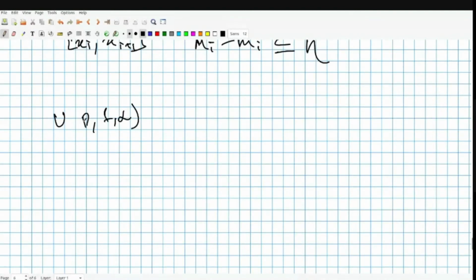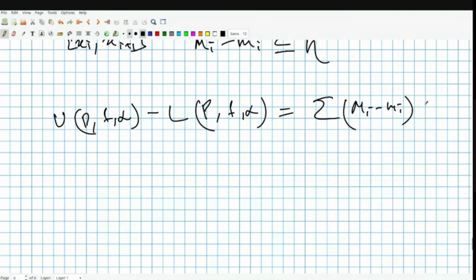U(P,f,alpha) minus L(P,f,alpha) is the summation of capital Mi minus small mi times delta alpha i. In your case maybe delta xi, it doesn't matter. Since Mi minus mi is bounded by eta, I can substitute that and write the summation of eta times delta alpha i.